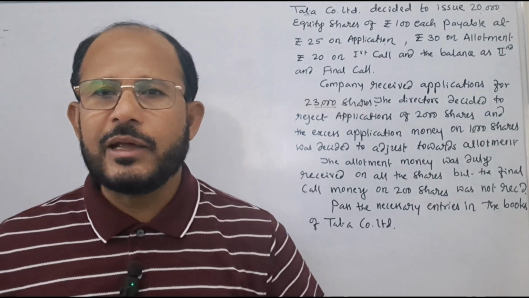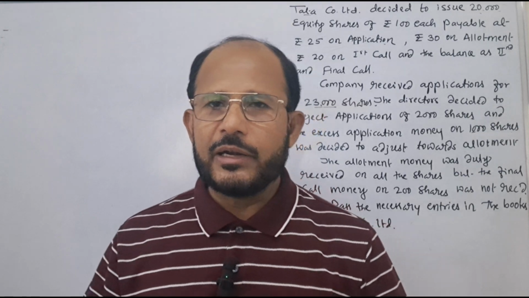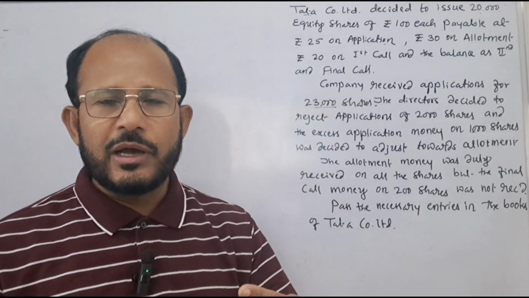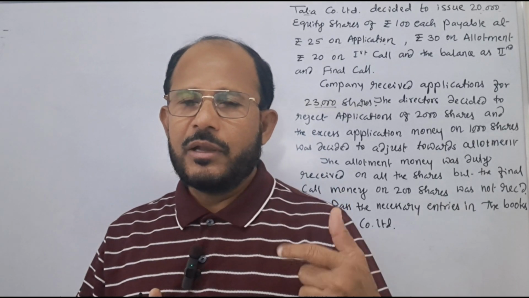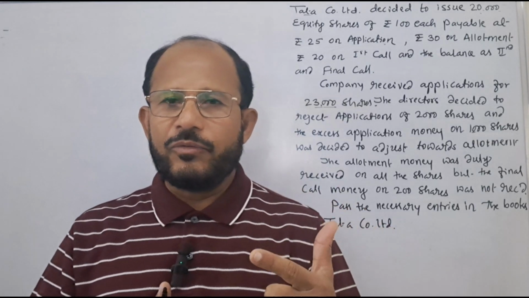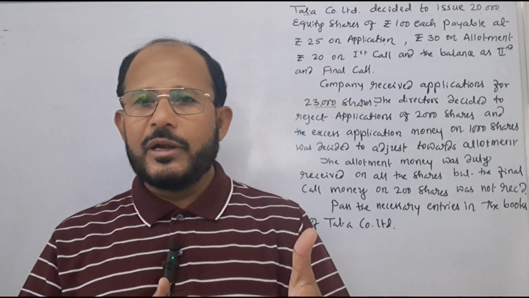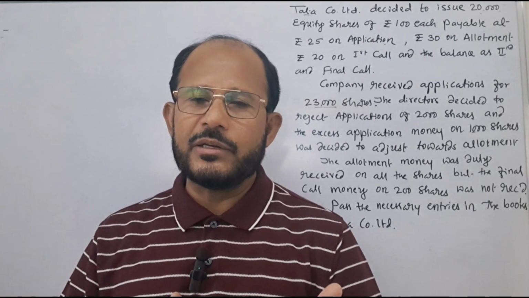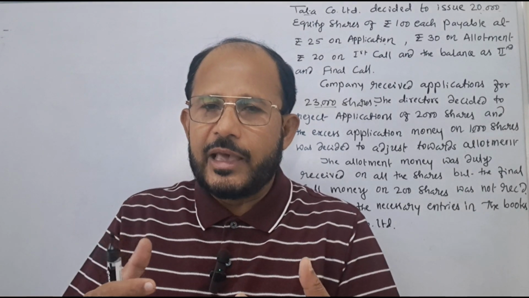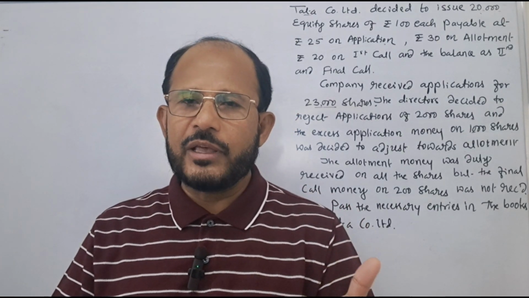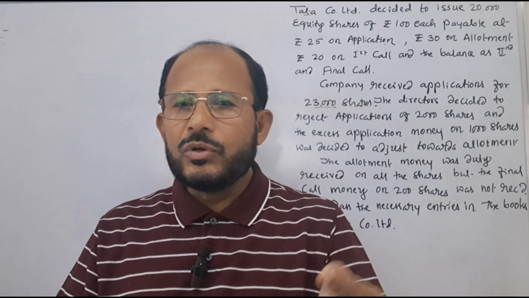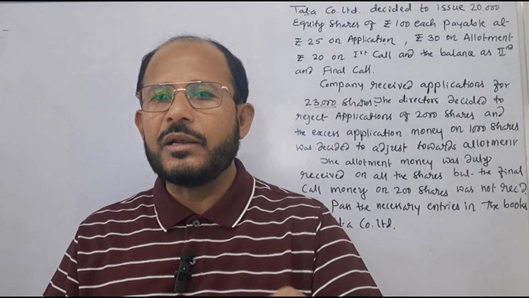You have already studied that there are two important letters which are sent to the applicants in case of issue of shares. One is the letter of allotment, the next one is the letter of regret. The letter of allotment is sent to those applicants whose applications are accepted and shares are allotted, and the letter of regret is sent to those applicants whose applications are rejected.